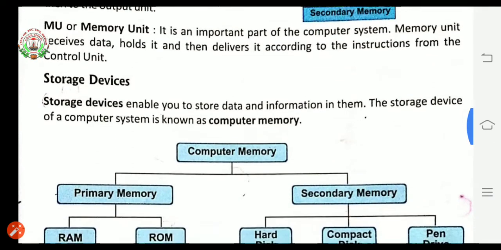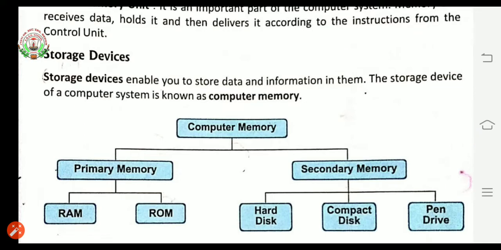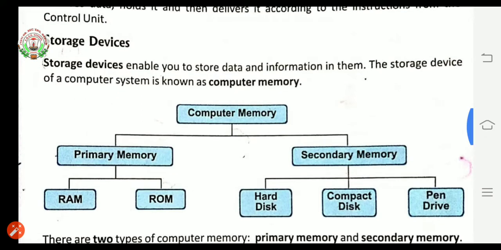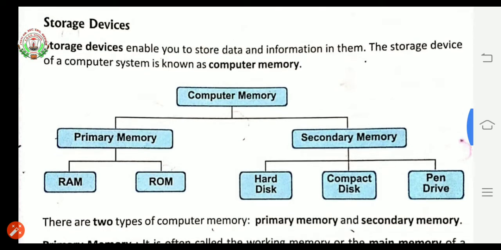Now storage device. Storage devices enable you to store data and information in them. The storage device of a computer system is known as computer memory. Now the device which is storing all kinds of data and information with it is called a storage device. It is also called computer memory.